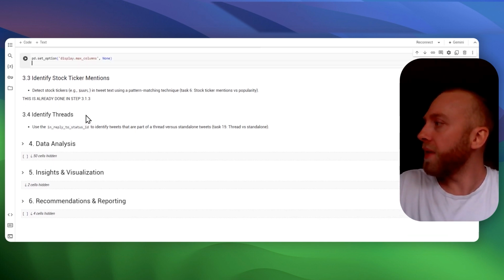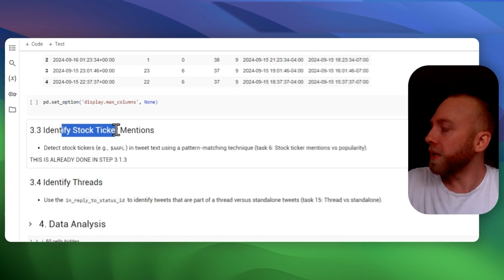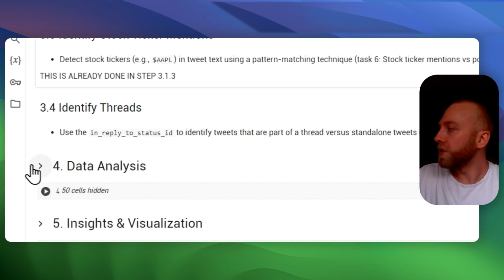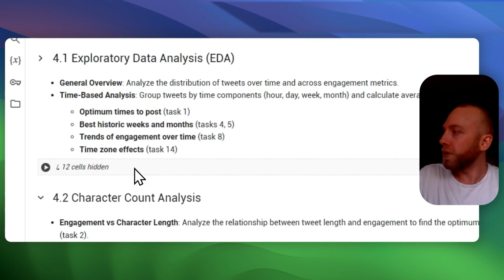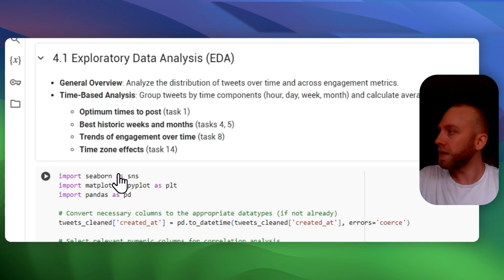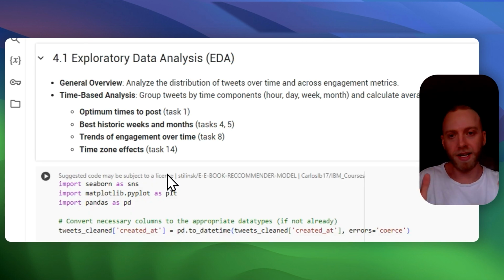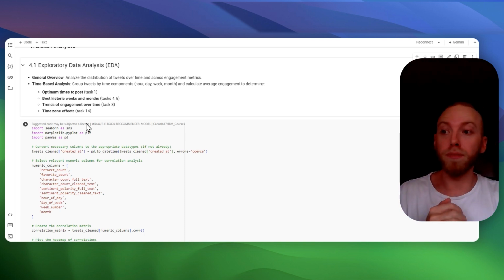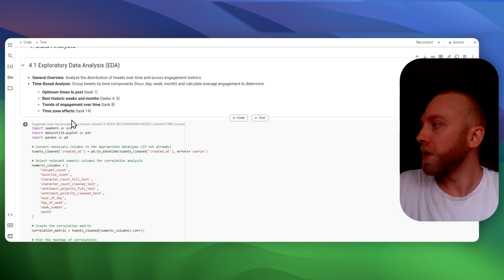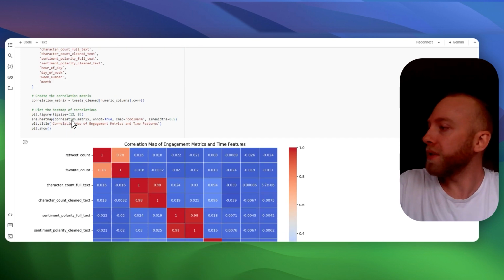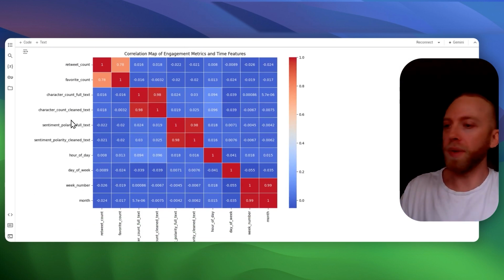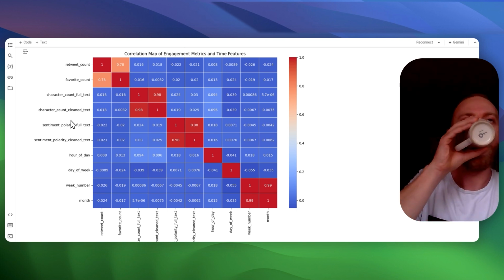So then what we did is, as we can see, we already identified the stock ticker mentions in a previous step. So we go down here into data analysis, where we're taking our clean data and our new columns we created and making sense of it all, right? The first thing I did was create a correlation map between all of the numerical features in the data set.